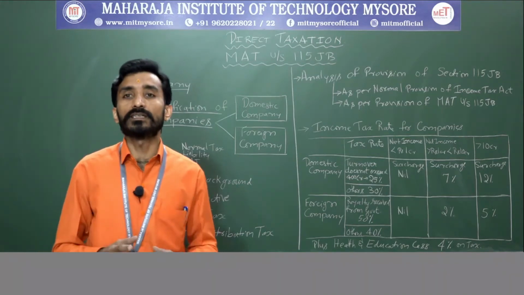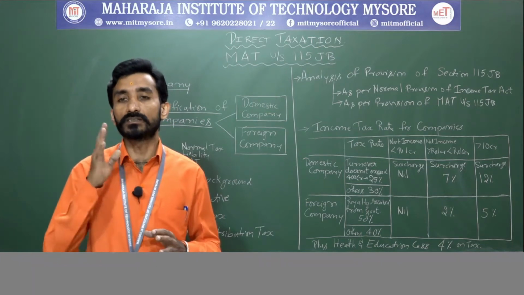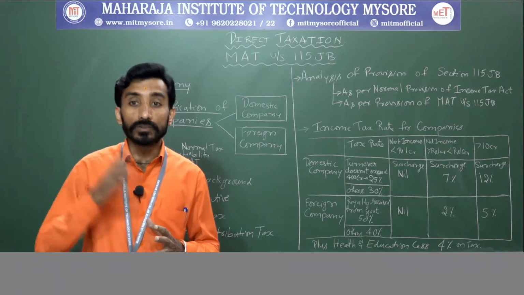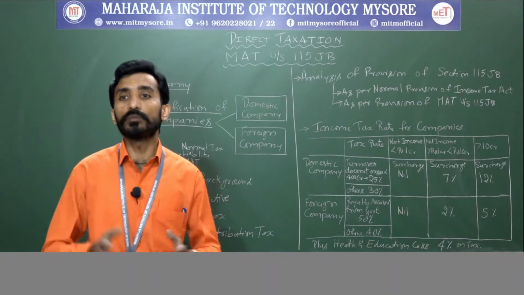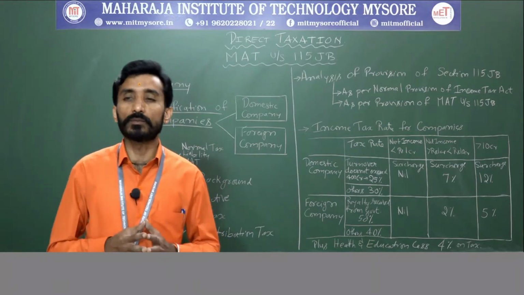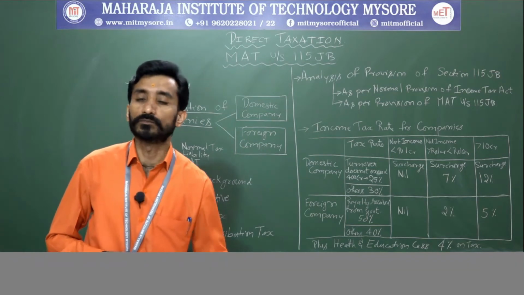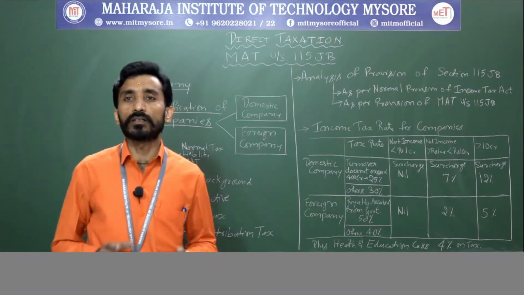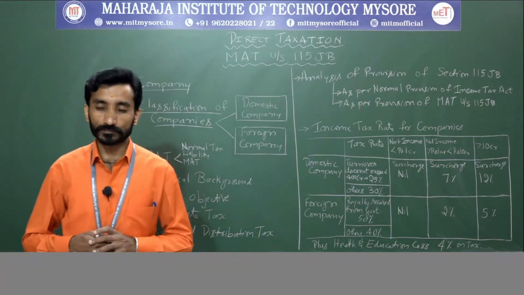These are all said as company under section 2(17). Also, institutions, associations, etc. shall be deemed a company for such assessment year as specified by the CBDT. Clear? This is what company means as per the Income Tax Act.